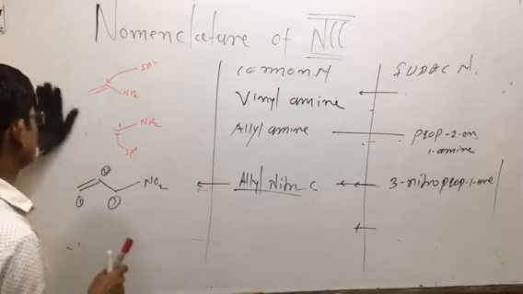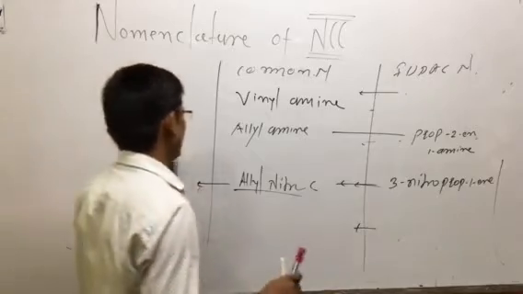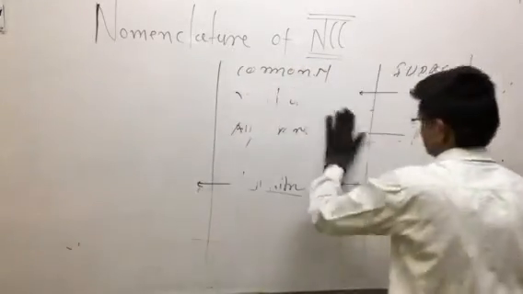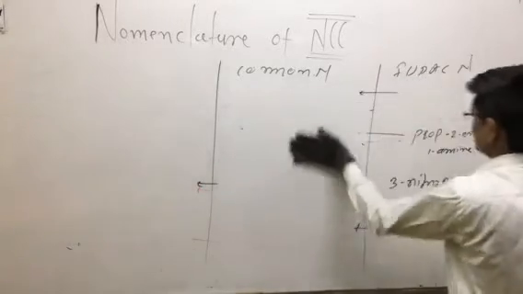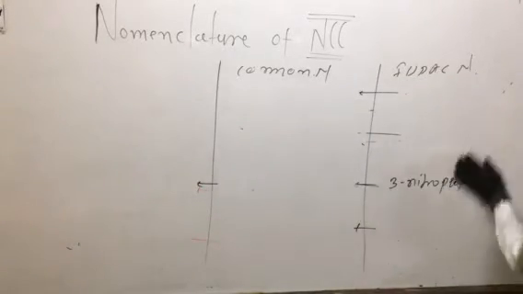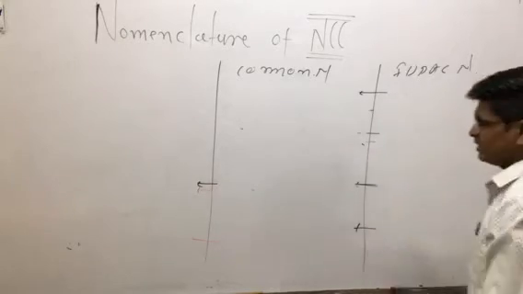Another example we are discussing is cyclic as well as aromatic and heterocyclic compounds. The next example is an aromatic cyclic example as well as an aromatic example of nitrogen-containing compounds.